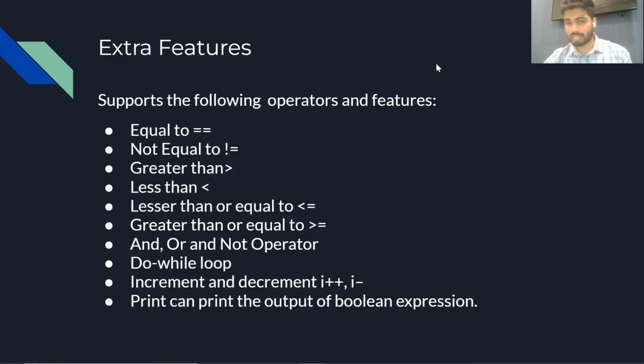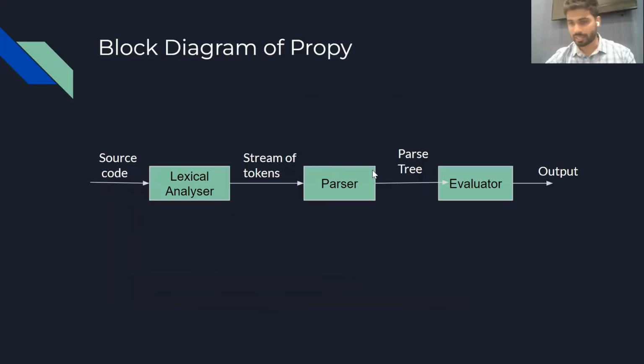Now moving on to the design of our language, that is the block diagram. This is the design of our language, and the first stage is an input source file, which is a Python file that will take care of tokenizing. That is, it takes as an input a Python file, and the lexical analyzer breaks the syntax into a series of tokens. After these tokens are generated, we have a parser written in Prolog, which will generate a parse tree. And after that, the evaluator, which is also written in Prolog, will generate output in form of print statements with the help of a Python script.